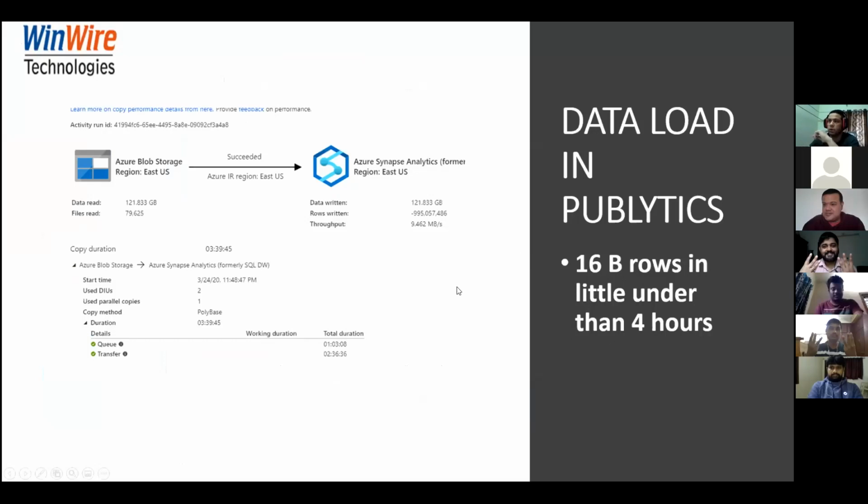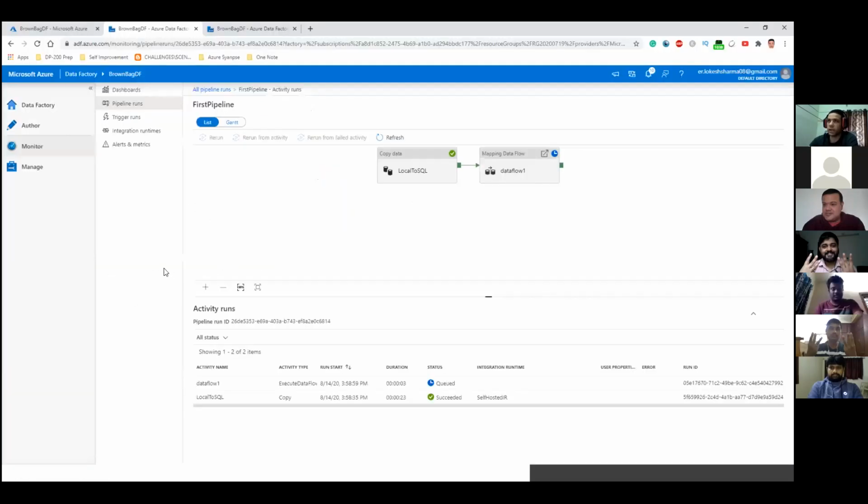If you want to know the capability of this ADF tool, you can get a glimpse by looking at the figures. This is 121 GB of data in compressed format, and when it was uncompressed, I think it went up to 300 GB. So that was quite fascinating as far as developing this is concerned. In the meantime, while it's running, we can open the house, and if anyone has questions, please feel free to ask.